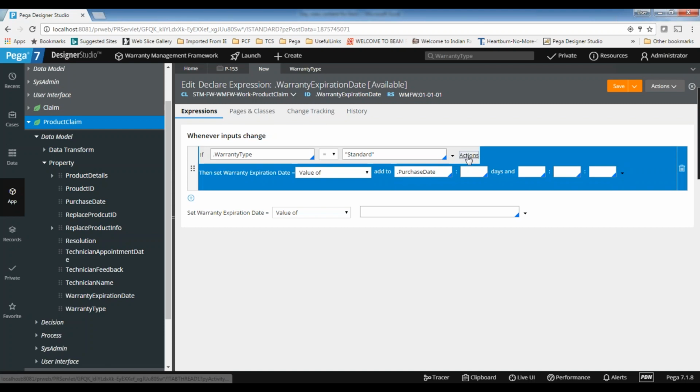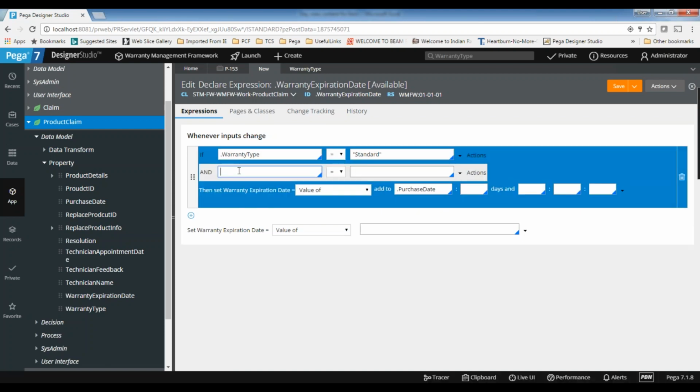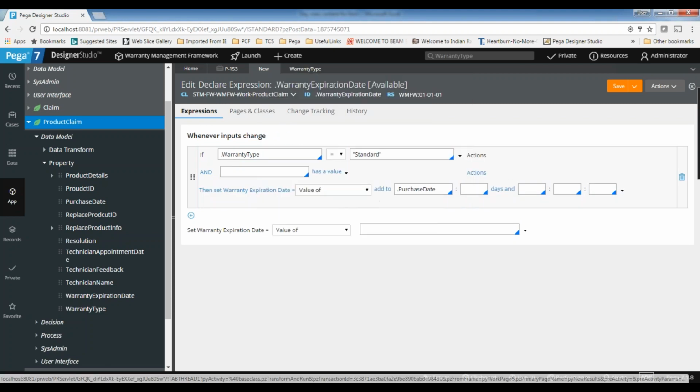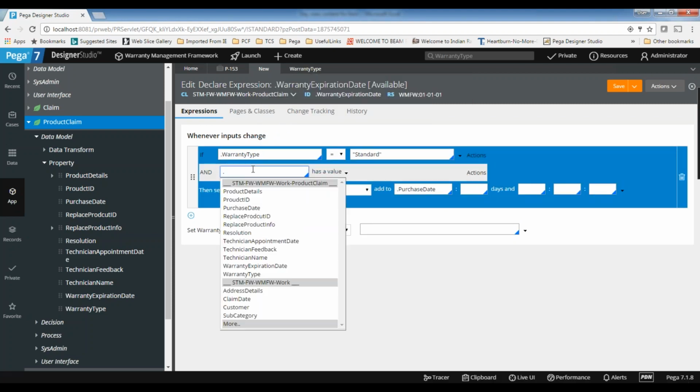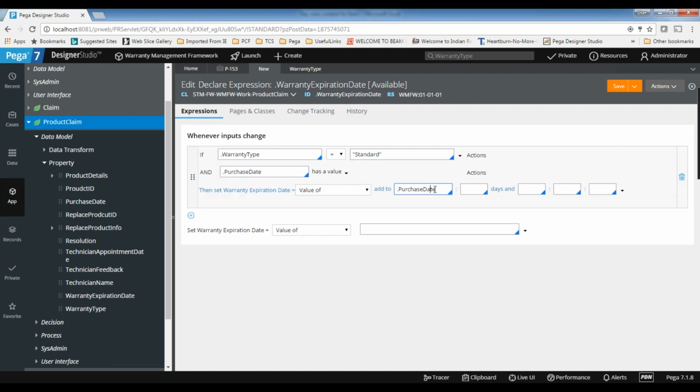And you can check one more condition: the purchase date has a value. So the warranty type should be standard, and the purchase date should have some value, then only it has some impact. Here you can directly use this function, because if I'm saying 1 year, you can give 365 days. That is also fine.